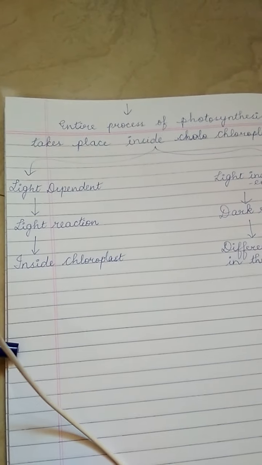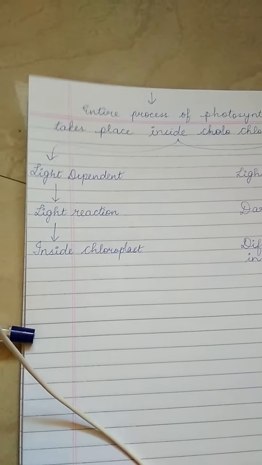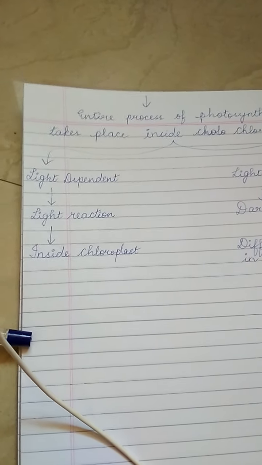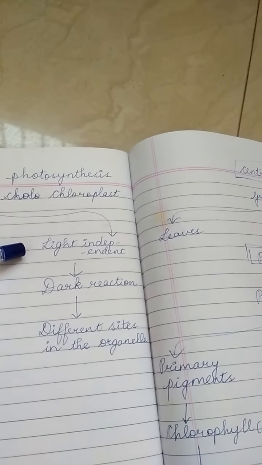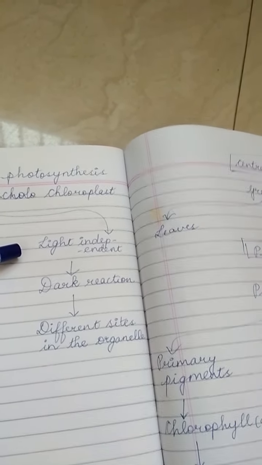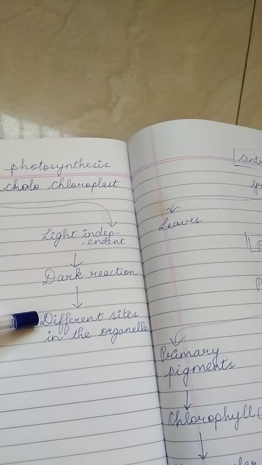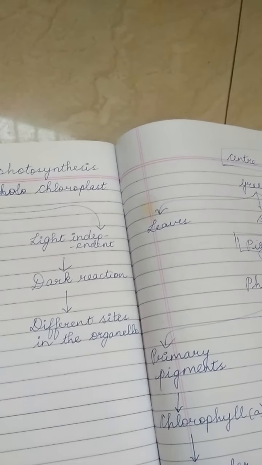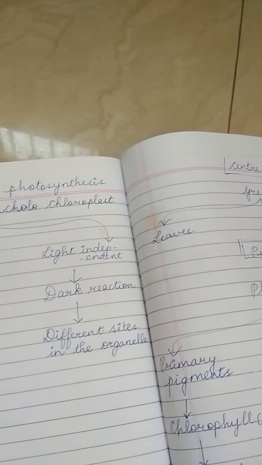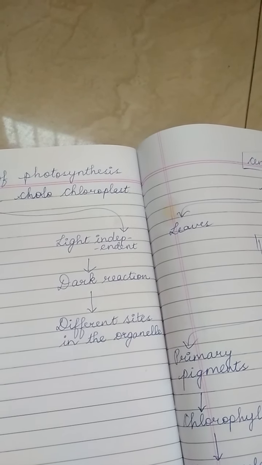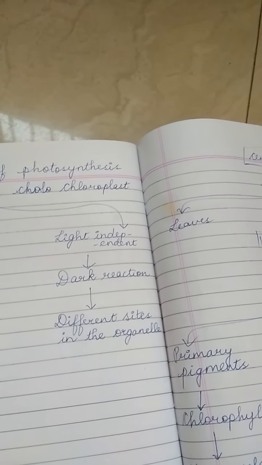Light dependent is what we call the light reaction, and this reaction takes place only inside the chloroplast. Whereas light independent, as the name goes, doesn't need light. That reaction is what we call the dark reaction, and this takes place at different sites in the organelles. Inside the chloroplast there are various organelles, which you will know when we study the chloroplast in detail.